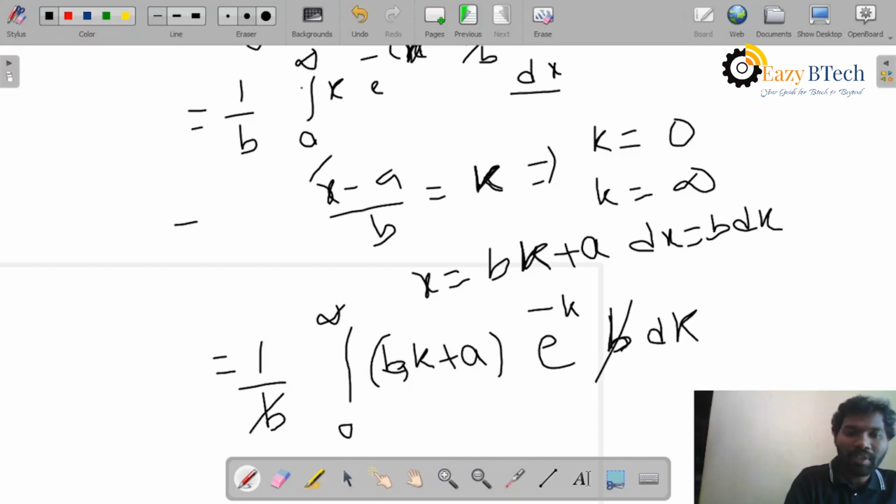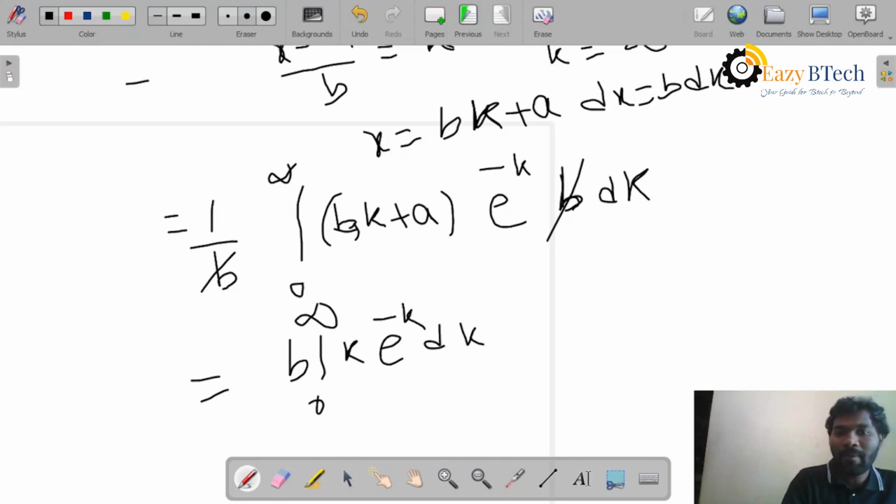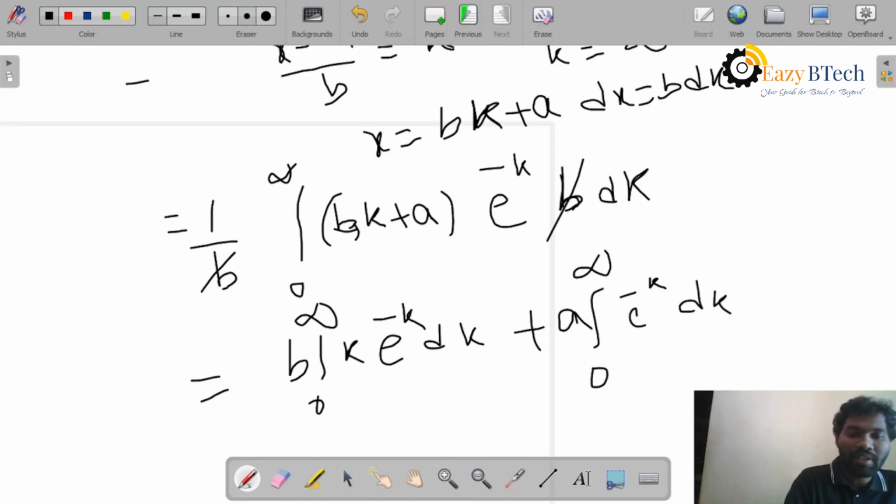The b's get cancelled. So now the integral from 0 to infinity, rearranging, is b into the integral of k e power minus k dk plus a into the integral from 0 to infinity of e power minus k dk. So I will do the integration now.